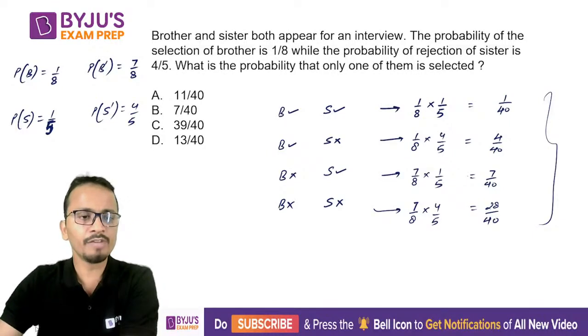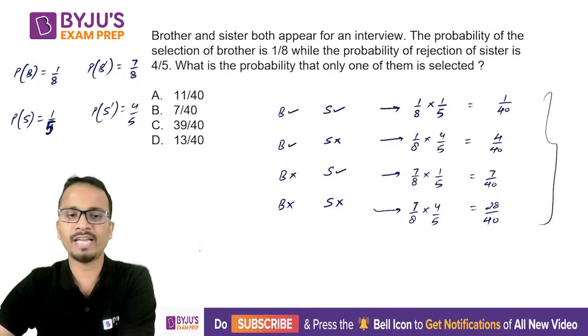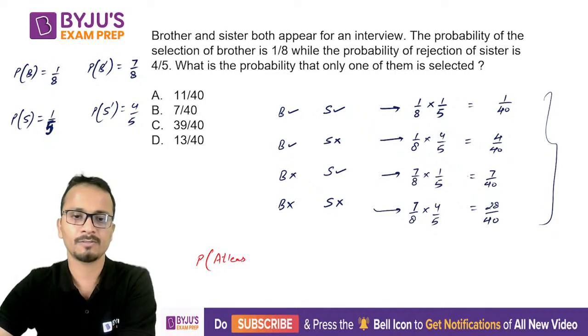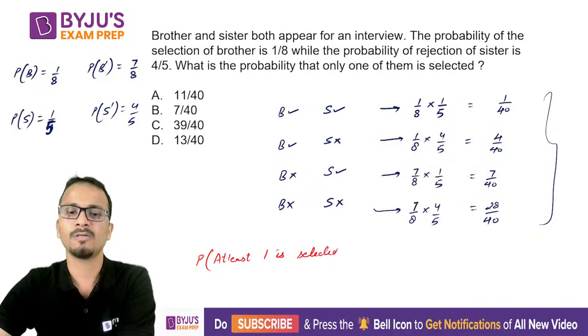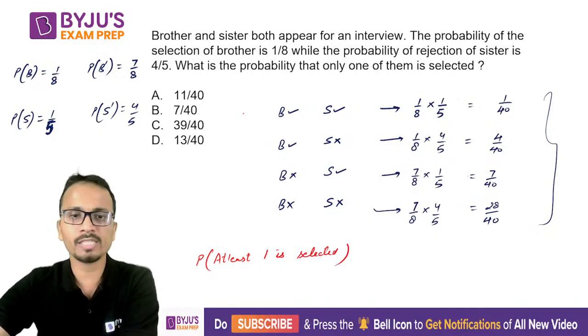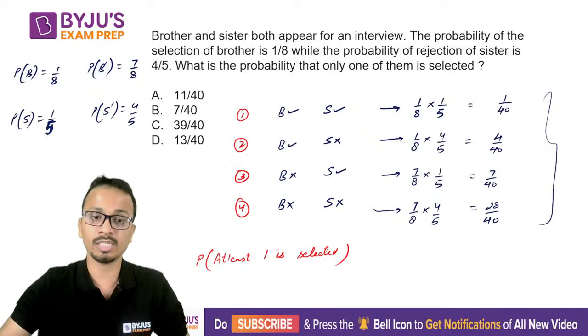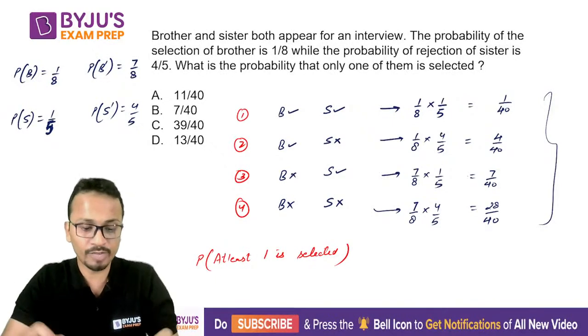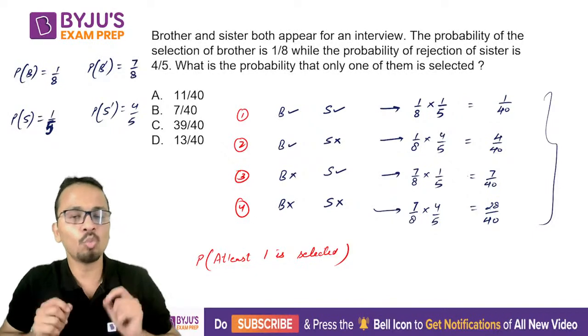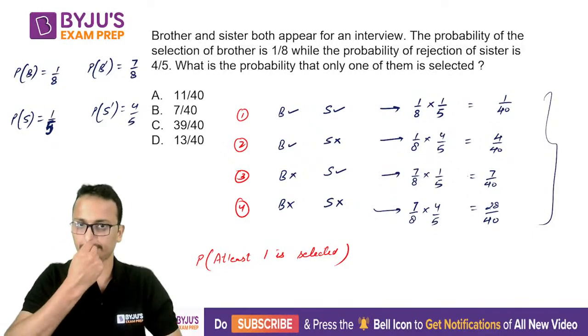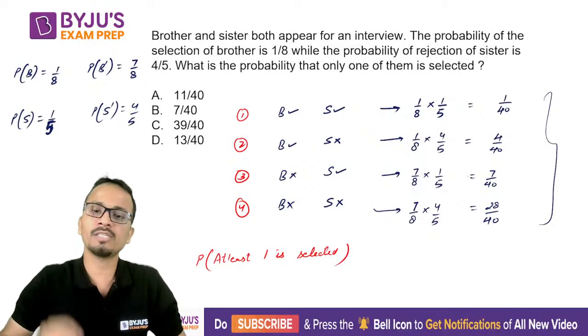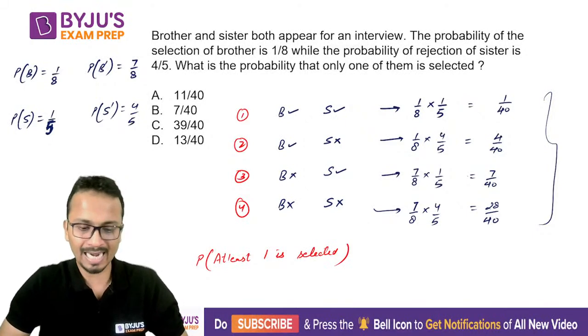Now if the question arises in front of you: find the probability that at least one of them is selected. At least one is selected. So which out of these four cases will you consider? 1, 2, 3, 4. There are 4 cases. Please listen to the question very carefully. Probability that at least one of them is selected. Which of the above 4 cases will you consider in that case?